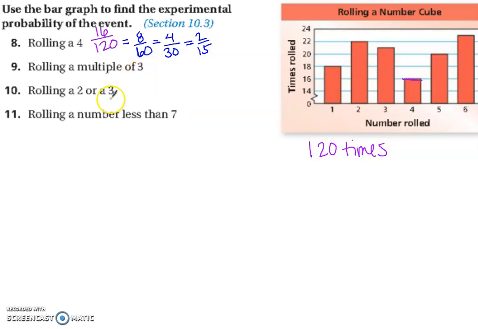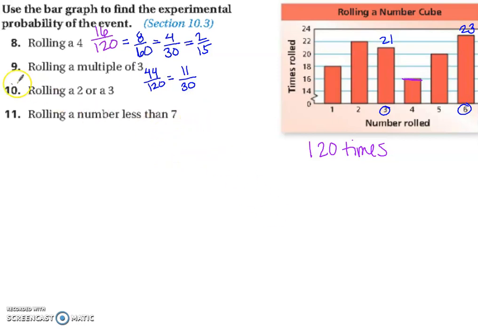Let's look at number 9. Rolling a multiple of 3. There are 2 multiples of 3 in a number cube, 3 and 6. They rolled a 3 21 times, and they rolled a 6 23 times. All together, they rolled a multiple of 3 44 times. And we can reduce that. I can see that we can reduce by 4 right here. 4 goes into 44, and 4 goes into 120. And you can leave it like that.